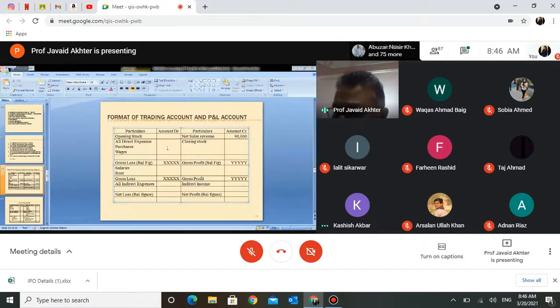It is a common thing, it happens in all companies. You continue producing and selling, so you have lots of goods available in your stock. On the day you close your accounting year, let us say 31st December, the quantity of unsold goods is your closing stock.